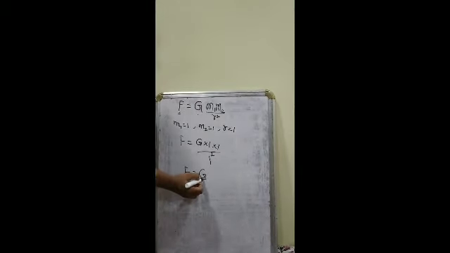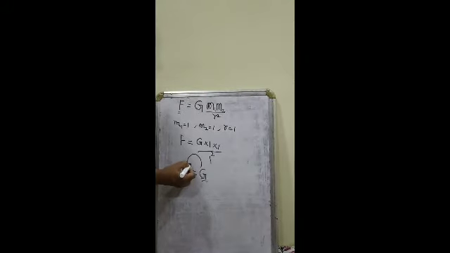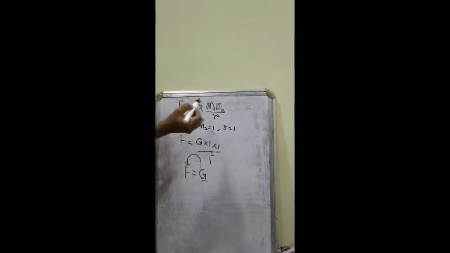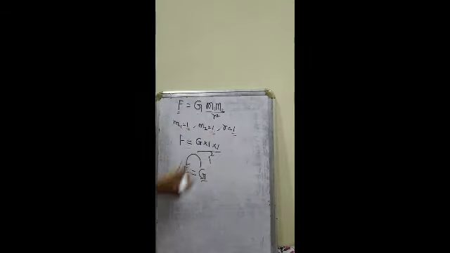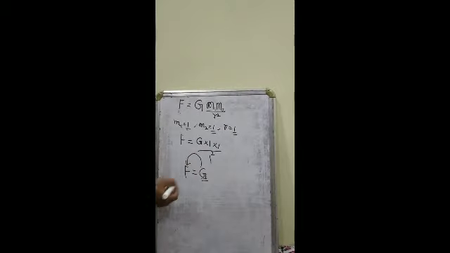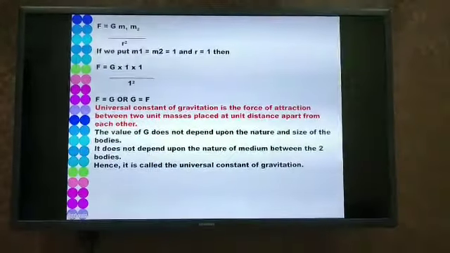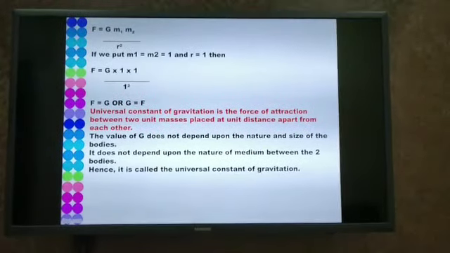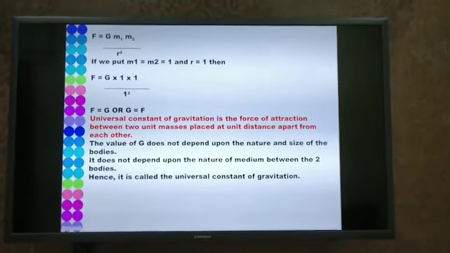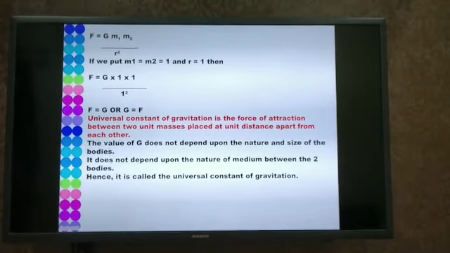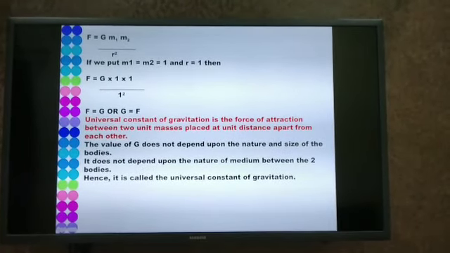So the constant of gravitation is equal to the force of attraction between two objects which have unit masses and are unit distance apart from each other. So now we can come to the definition of constant of gravitation. Will you define universal constant of gravitation? Universal constant of gravitation G is equal to F, which means universal constant of gravitation is the force of attraction.